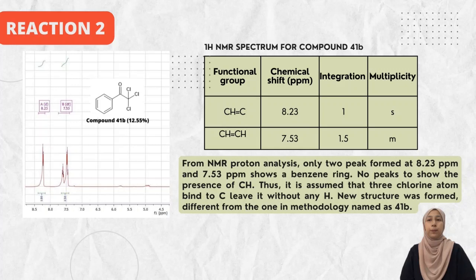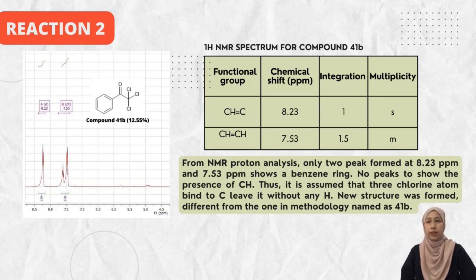However, the proton spectrum for compound 41B is slightly different from compound 41A. This is because from the proton analysis, only 2 peaks formed at 8.23 ppm and 7.53 ppm to show a benzene ring. There are no peaks to show the presence of CH. So, it is assumed that 3 chlorine atoms bind to C, leaving it without any H. So, a new structure was formed, different from the one in the methodology, and named 41B.